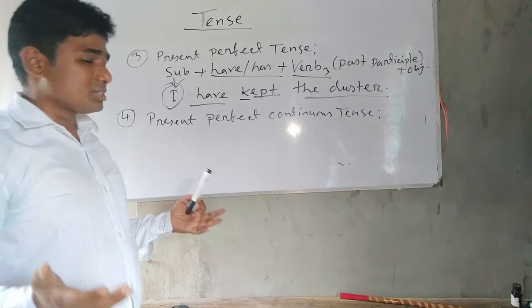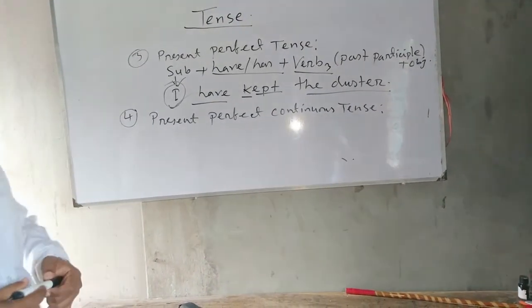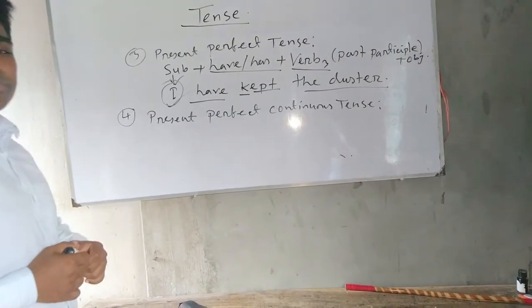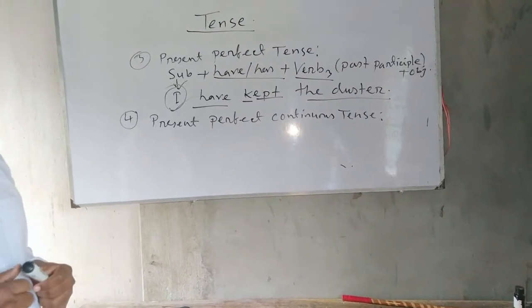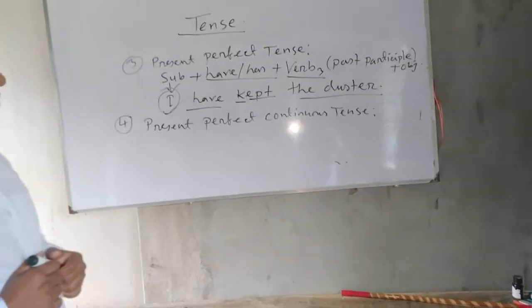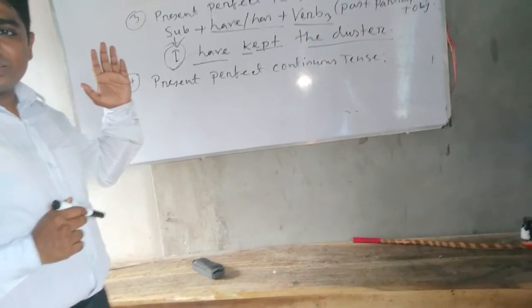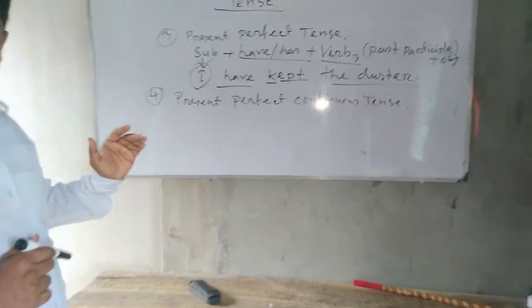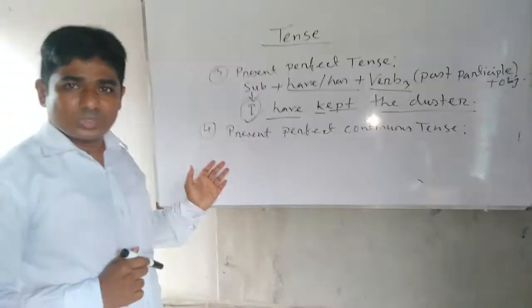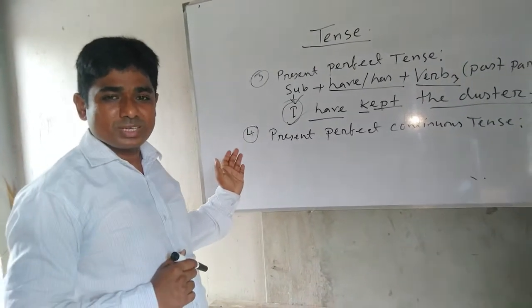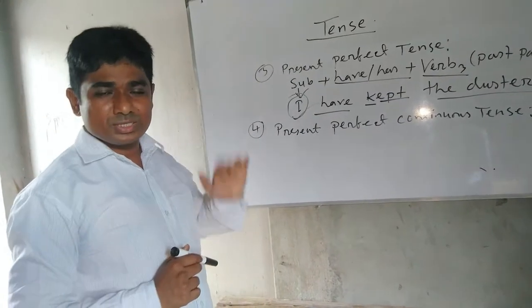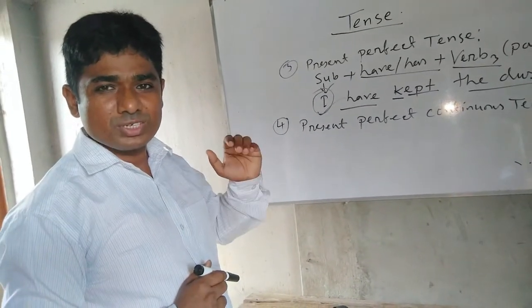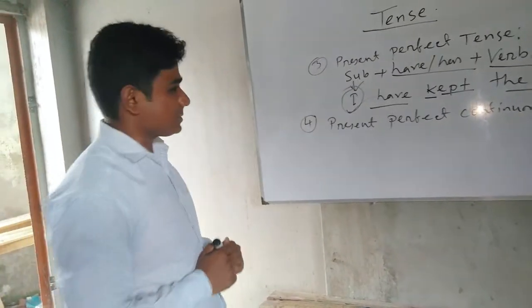For example, at first you should see the example: I have been taking a class for 30 minutes. So the action started in a former time or past time, but it is running continuously in the present time. That is called present perfect continuous tense.